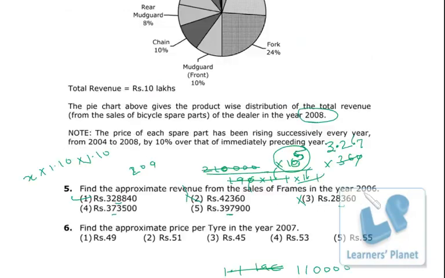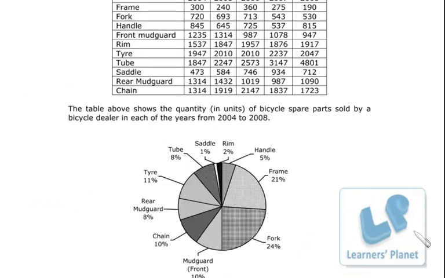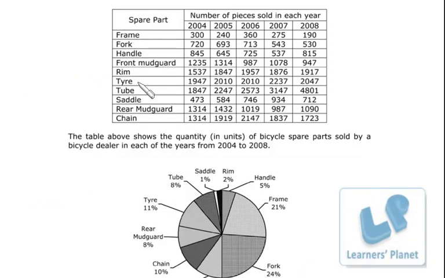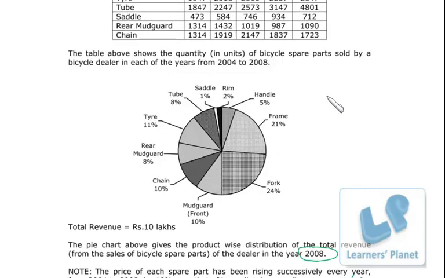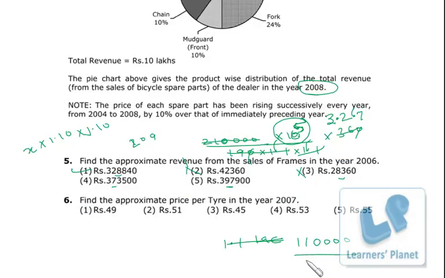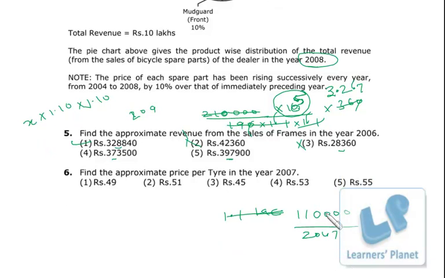And the unit price must be this divided by the total number of tires in year 2008, which is 2047. Okay, now this is the unit price in 2008. Now the unit price in 2007, suppose that is X, so 110% of X is this. So the unit price in 2007 should be this divided by 1.10, for the same reason I have explained over here.